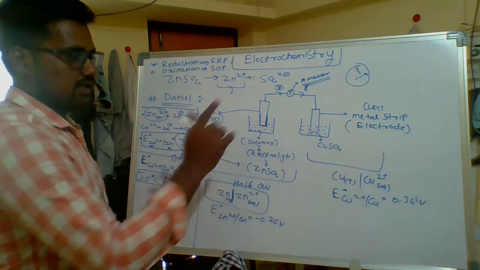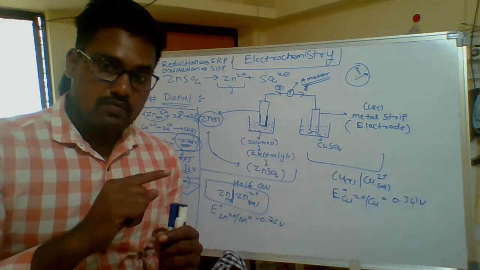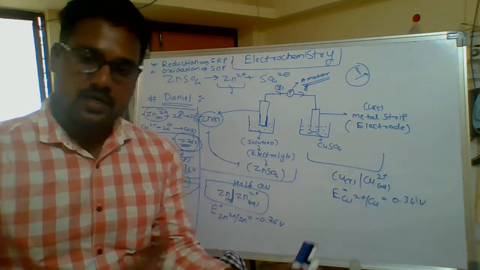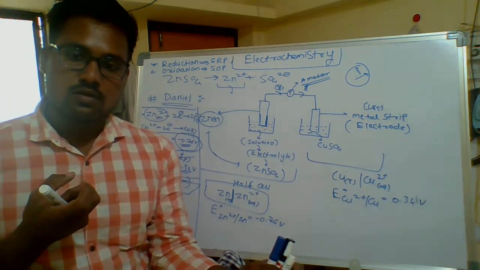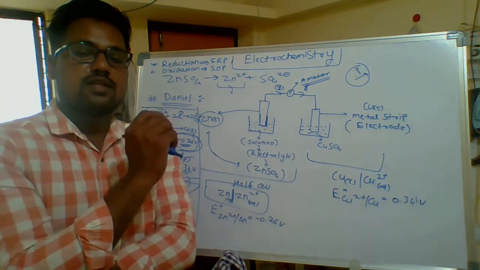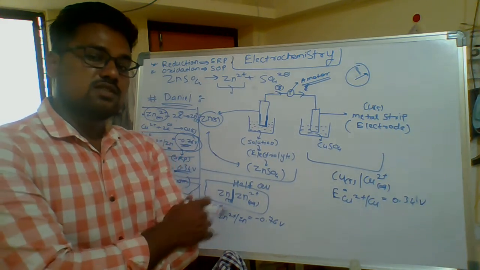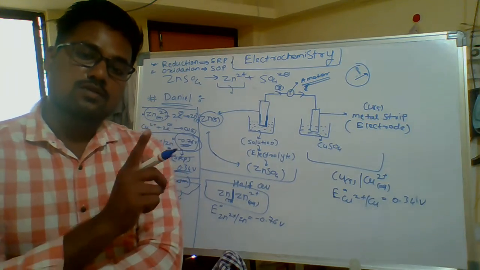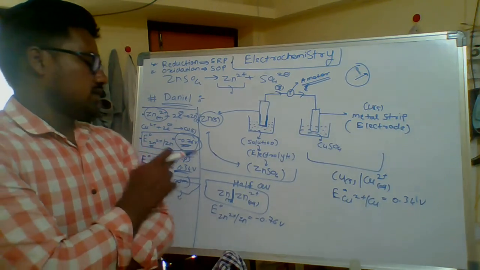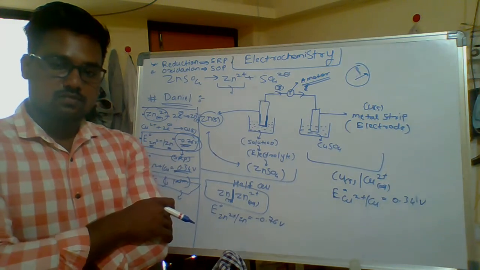Now you observe here, taking of electrons is called reduction. So the SRP value of copper plus 2 is more. This means it will take electrons from zinc. Why will copper plus 2 take 2 electrons from this? Because the potential of copper plus 2 is more compared to zinc plus 2 ions. The SRP value says the potential of copper plus 2 is more compared to zinc plus 2.